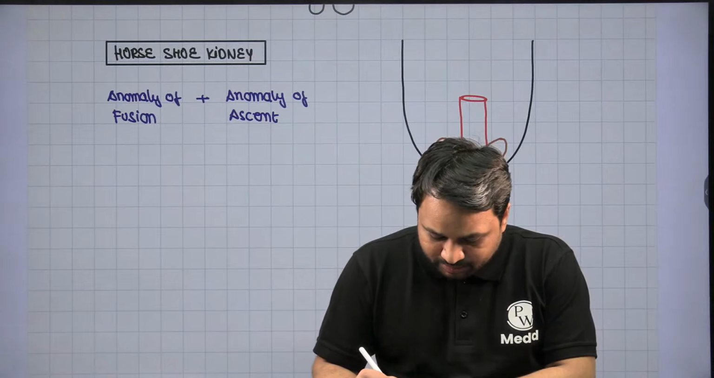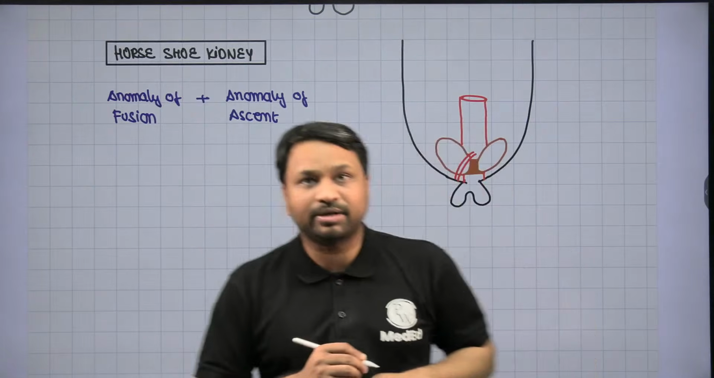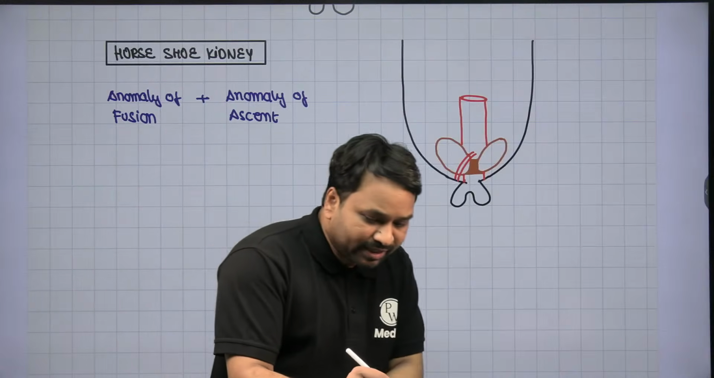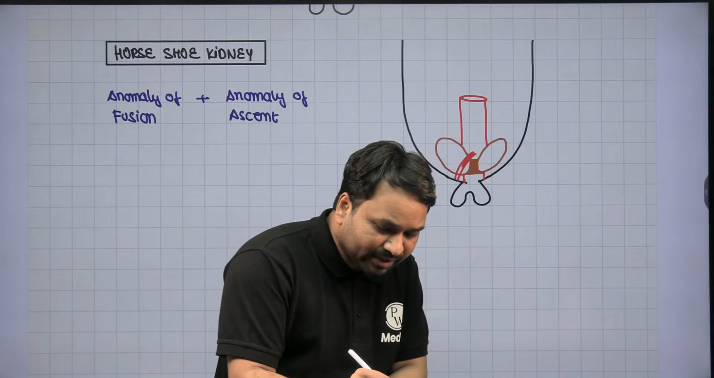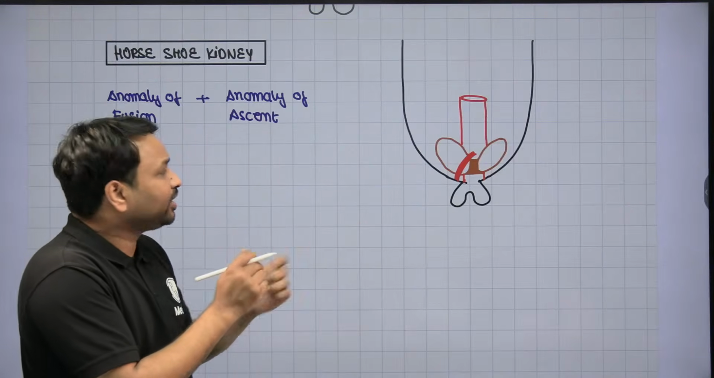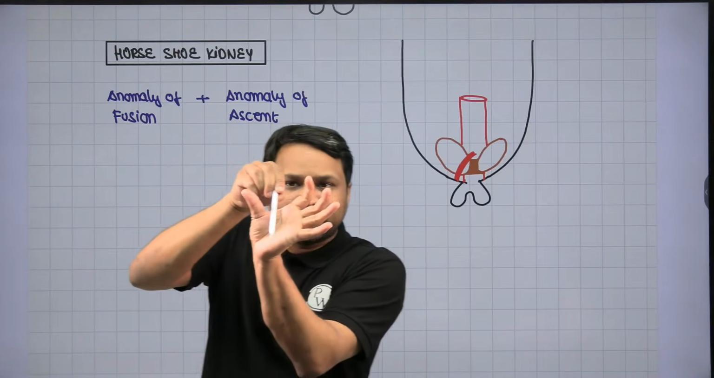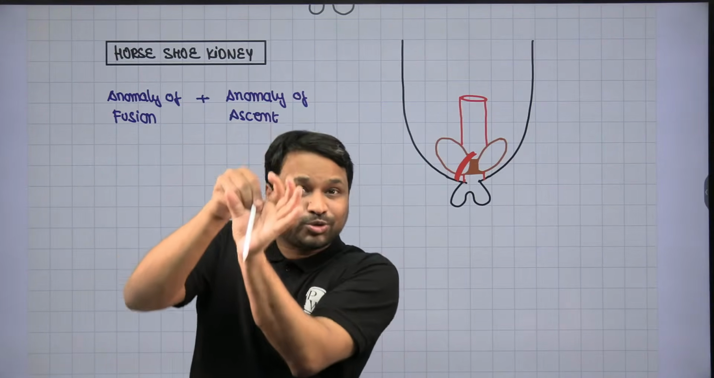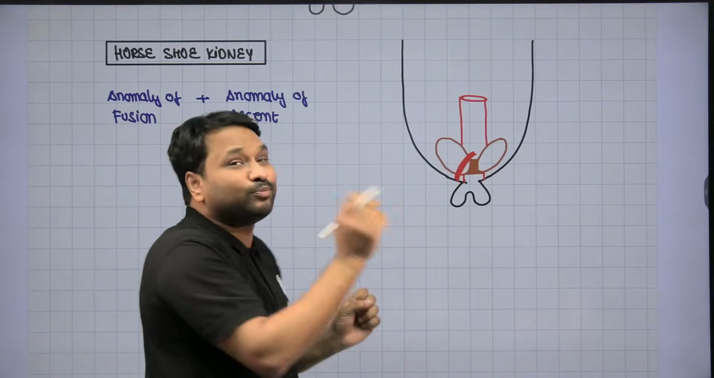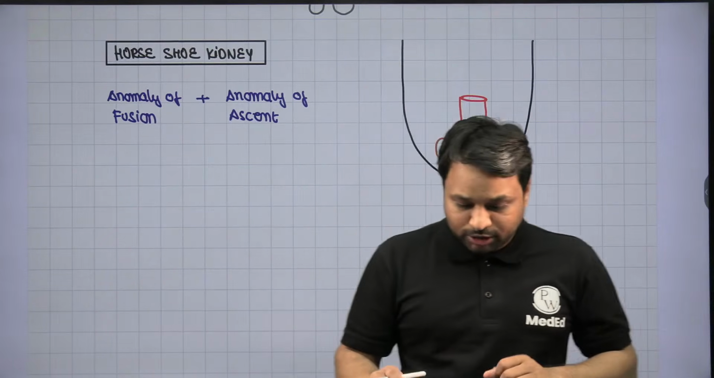Let's say there is a blood vessel that originates and goes on top of this fused segment, right? There is a blood vessel that overrides this area, and the blood vessel overriding this fused part of the horseshoe kidney is your inferior mesenteric artery. So the inferior mesenteric artery originates like this and prevents the horseshoe kidney from going up. So anomaly of fusion and anomaly of ascent put together is what we call horseshoe kidney.